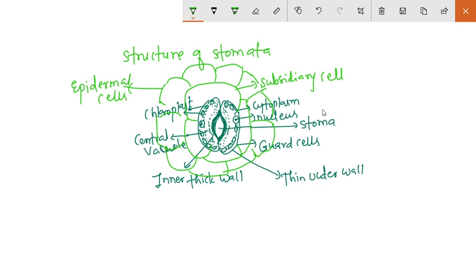When the stomata is open, there is more transpiration. When stomata is closed, there is less transpiration. We will see it in the next lecture.